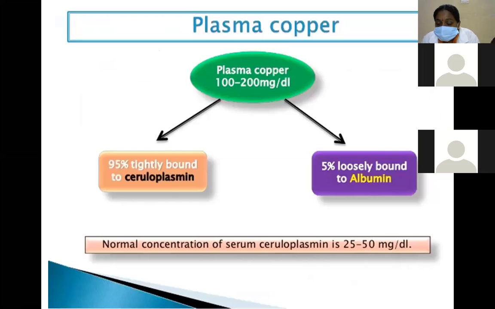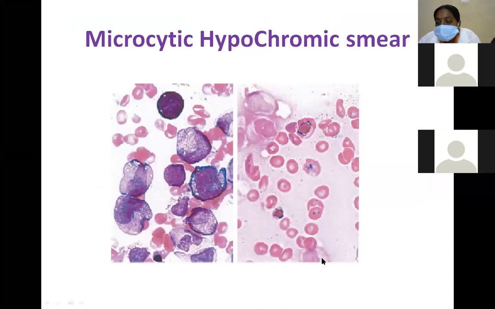A deficiency, or low levels, of ceruloplasmin mainly leads to microcytic hypochromic anemia. It is also due to demyelination of neural tissue, and demyelination of neural tissue mainly leads to fragility of arteries. So this is a microcytic hypochromic smear.